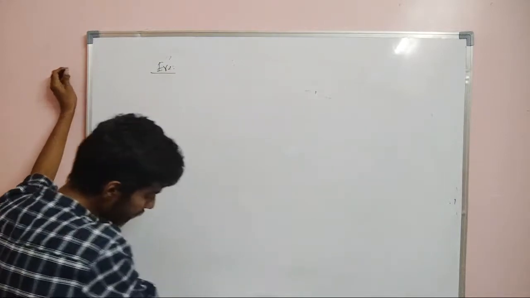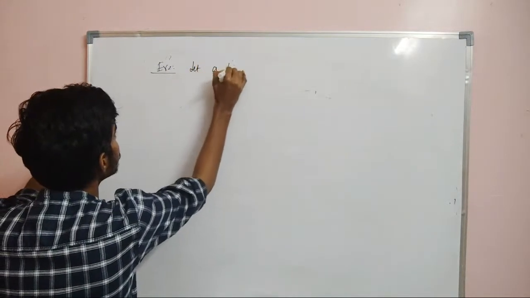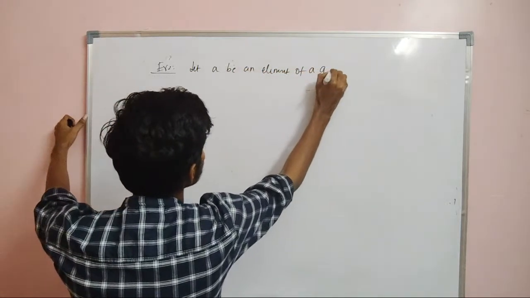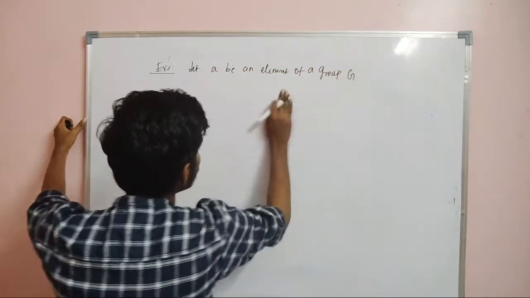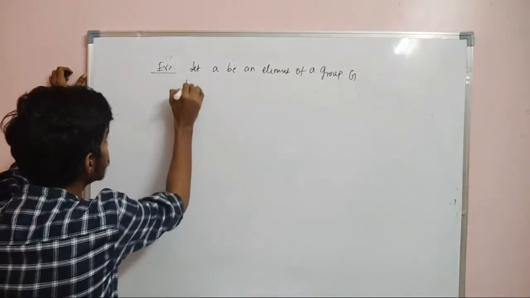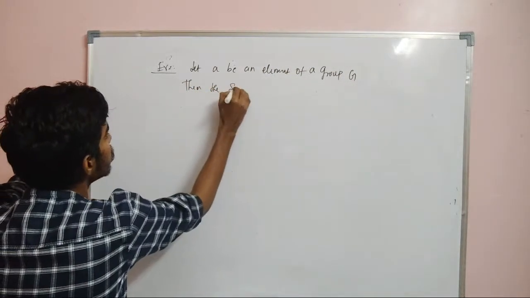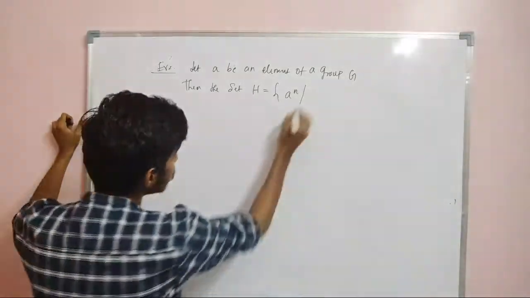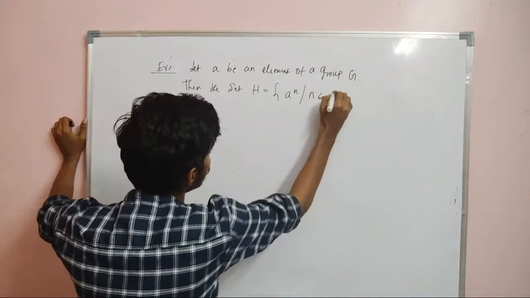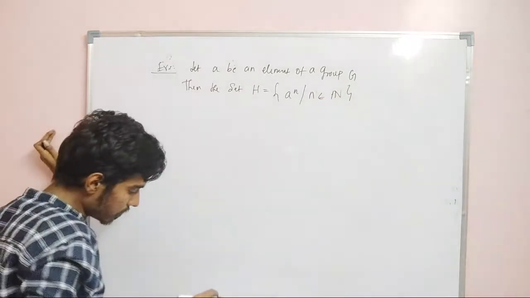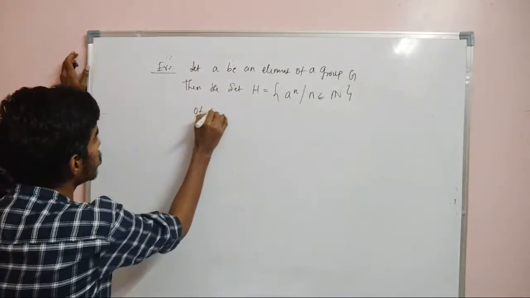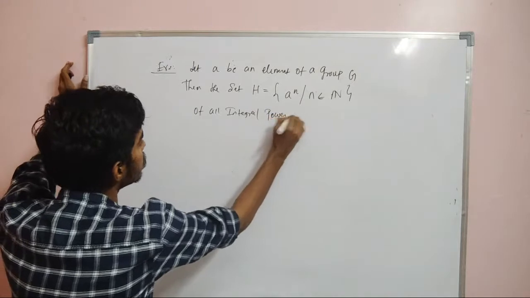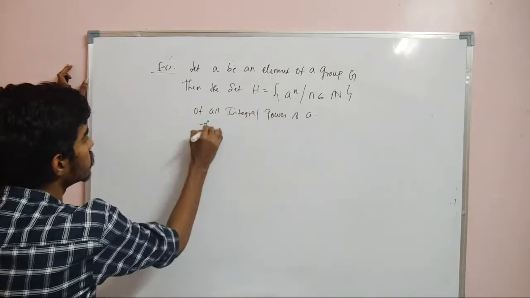Let A be an element of a group G. Then the set H is equal to A power n, where n belongs to the natural numbers, of all integral powers of A. Then H is a subgroup.